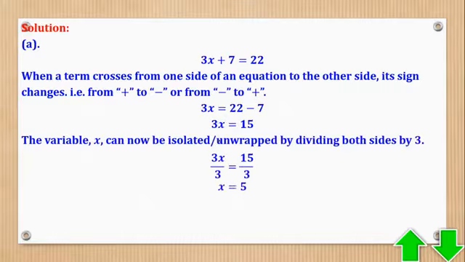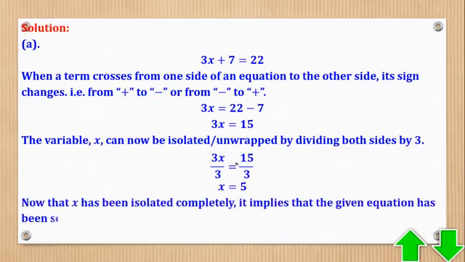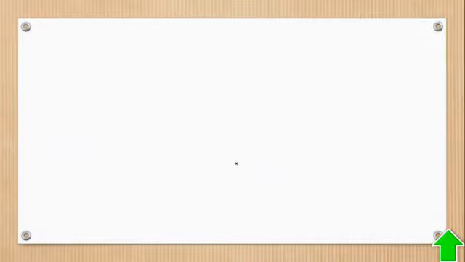Now still, this is what we did in primary, but still it is okay. If you reach there, when I want to take this 3 this side, I remember it was a product, meaning that when it goes this side it becomes a division. So it is also still okay. So you're managing to isolate the x, and that is what they mean by solving for x. That is the rule we shall use for the rest of the parts.